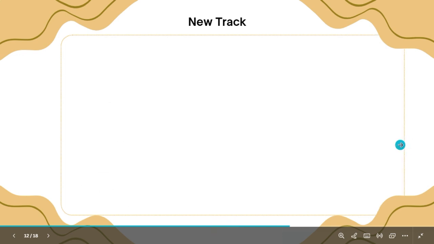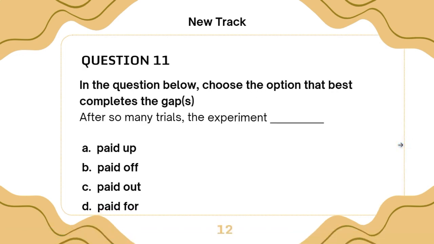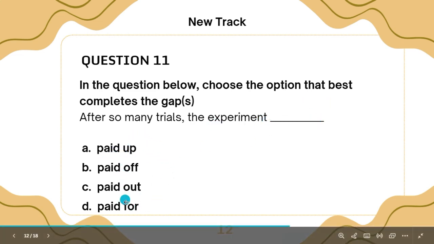Now let's look at question number 11. In the question below, you are asked to choose the option that best completes the gap. After so many trials, the experiment dash. Which preposition is best used for paid?